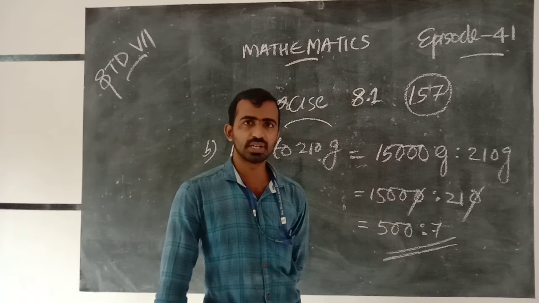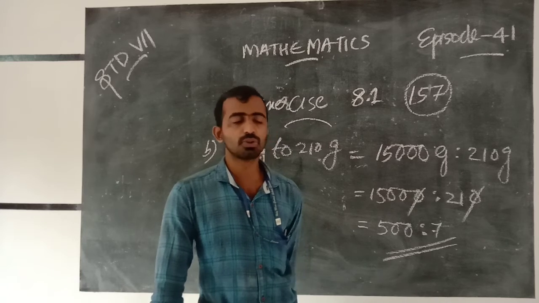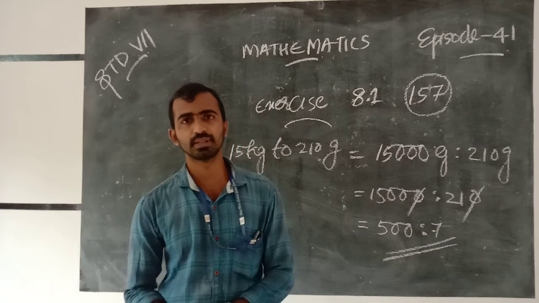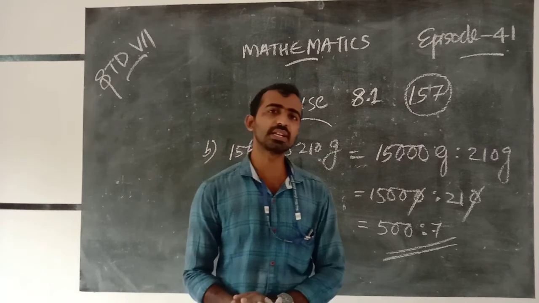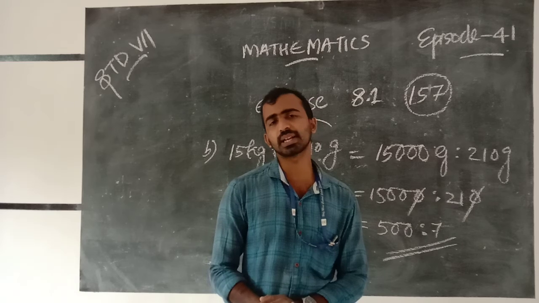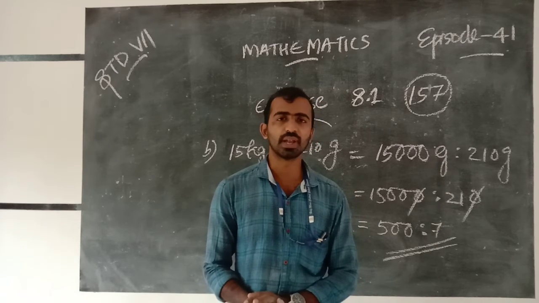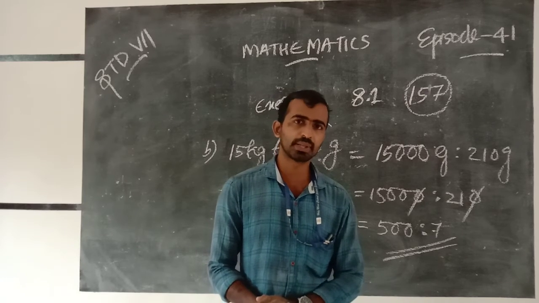For this question, there are 2 methods. First, we can write in ratio form, and second, in the unitary method. Here I take the ratio method.